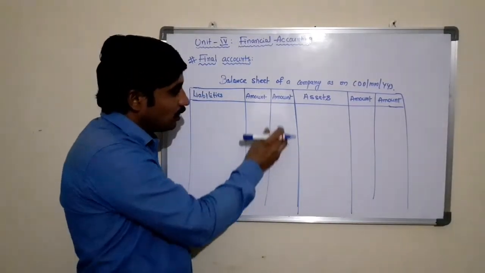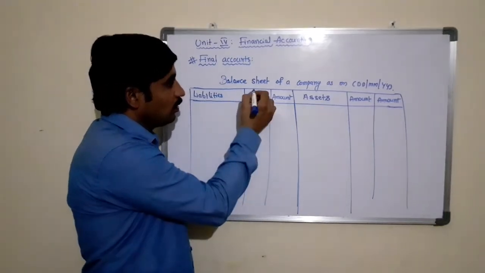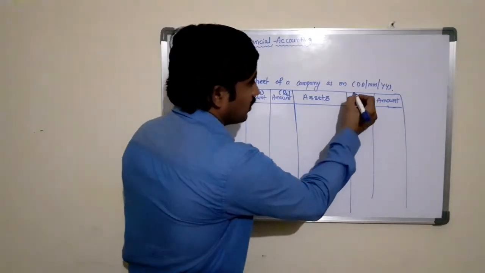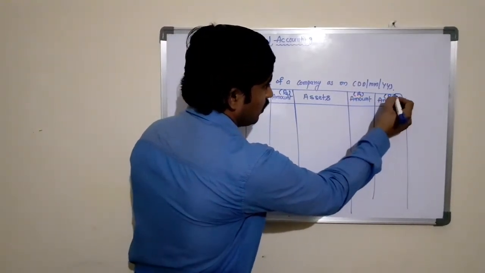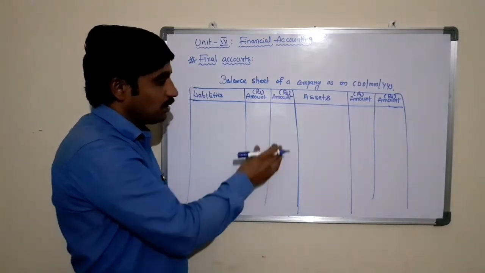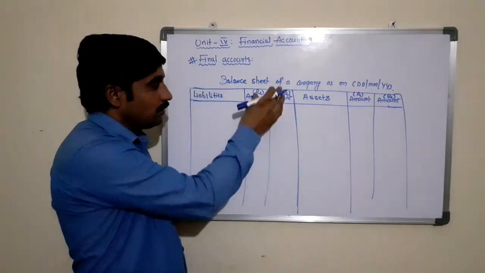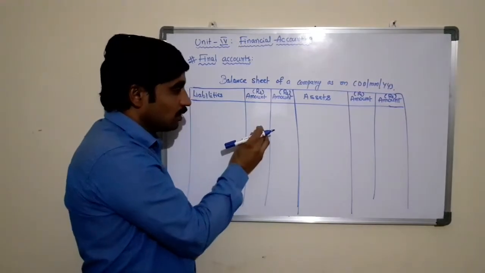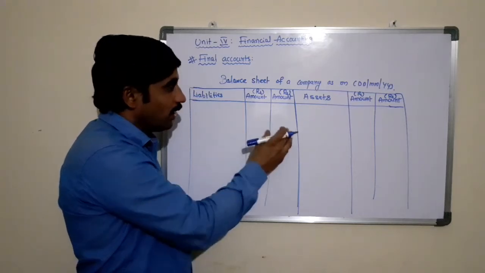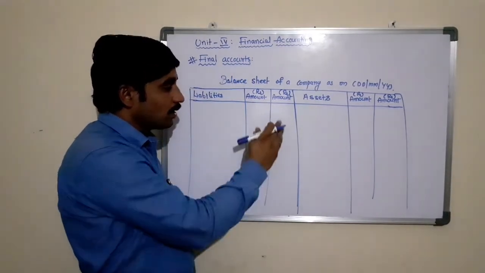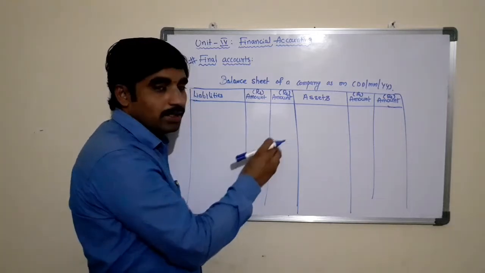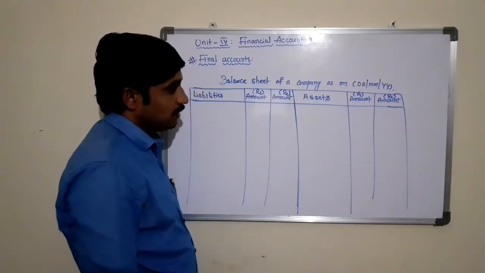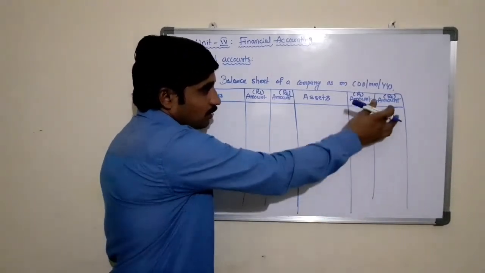And these two are the amount columns, as we are using currency in terms of rupees, amount in rupees. These two columns are used to write the amounts in terms of rupees. The first column is the inner column, which is used to adjust the amounts, and the second column is the outer column, which is used to write the net amounts. When coming to the right hand side of the balance sheet, assets, amount in rupees and amount in rupees.